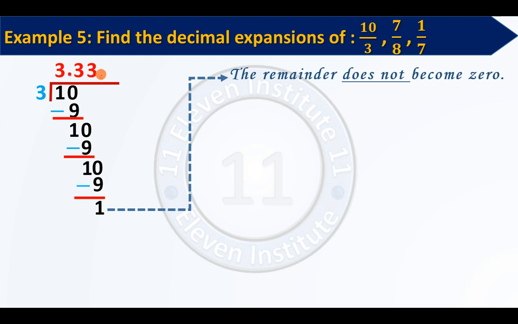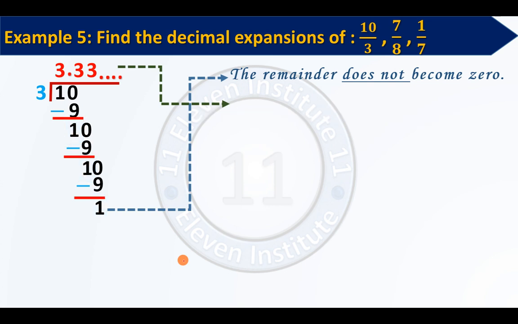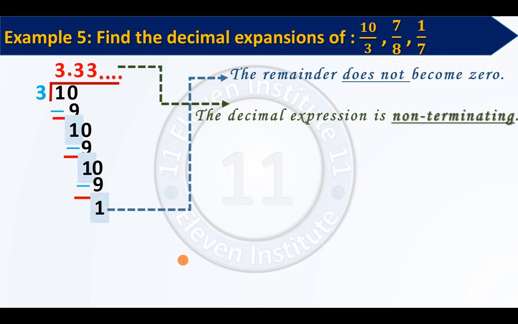Right, and you will get again 3, again 3, again 3, which we represent by a dot over here: 3 3 3 3 3 3 3, which shows that the decimal expression is non-terminating. Non-terminating means it will not stop. It will just continue. And why will it continue? The reason is here, because the remainder does not become 0.